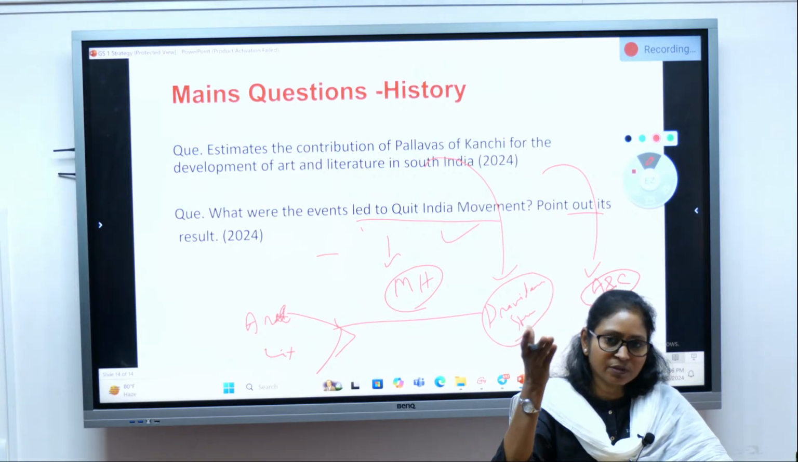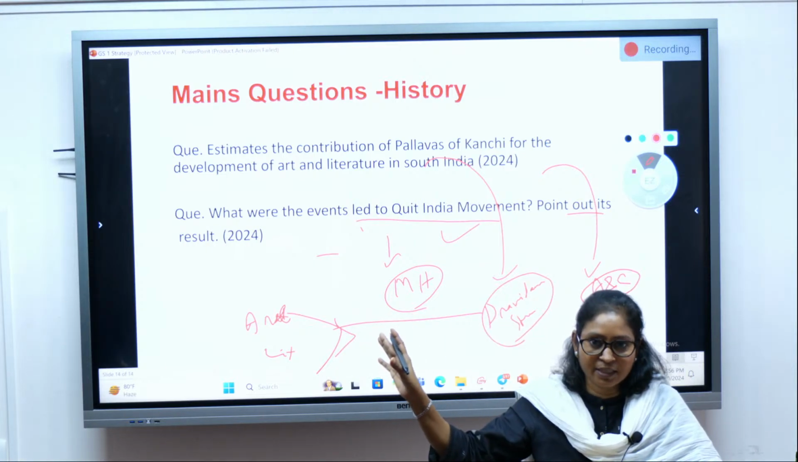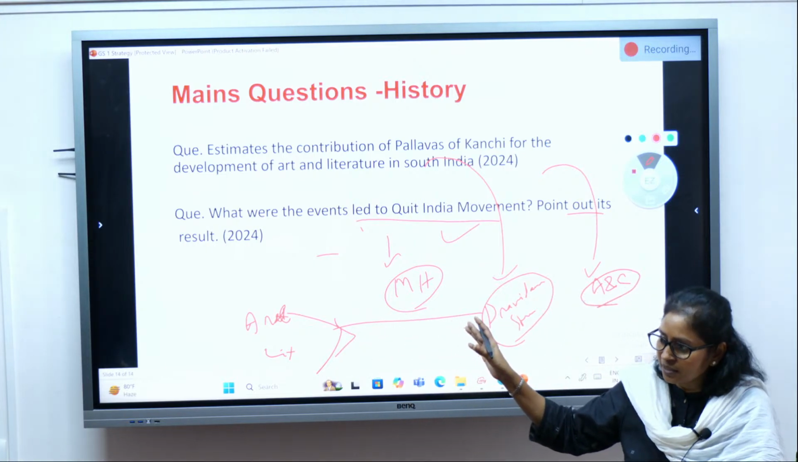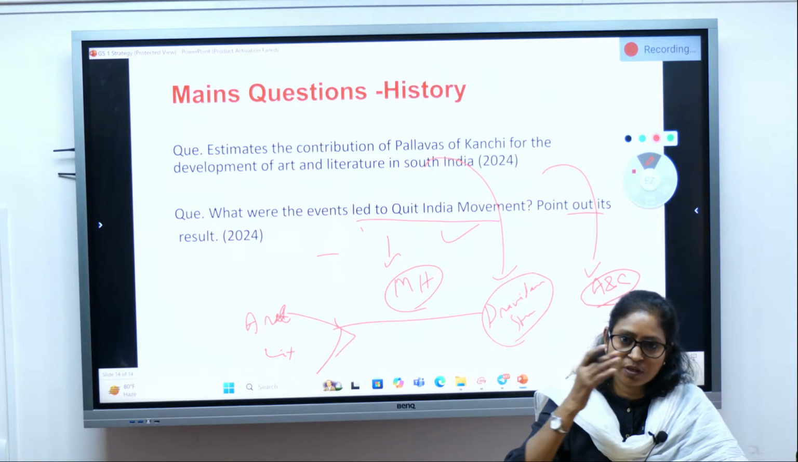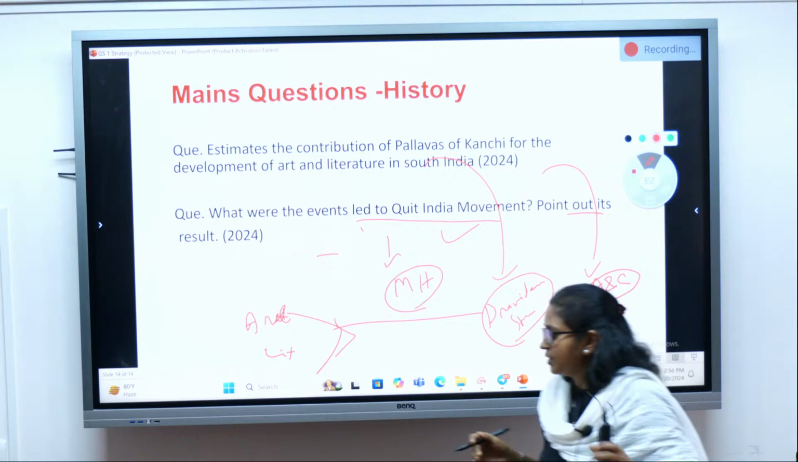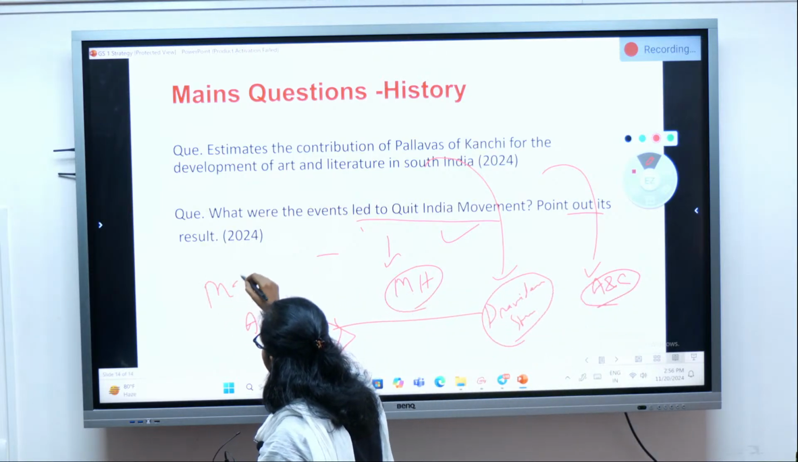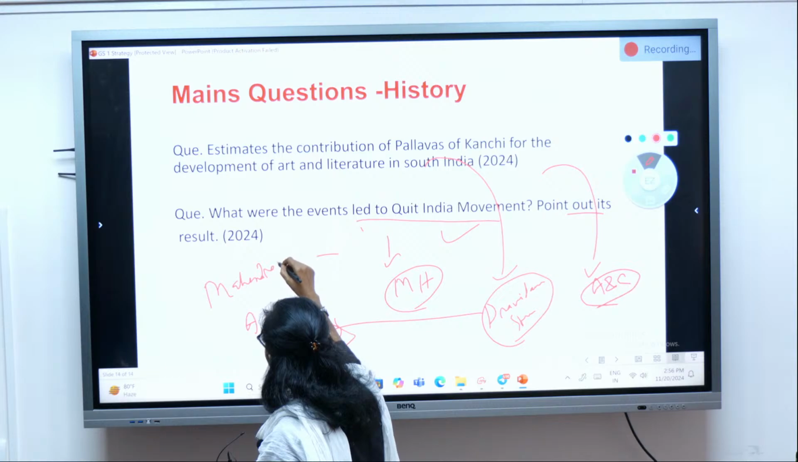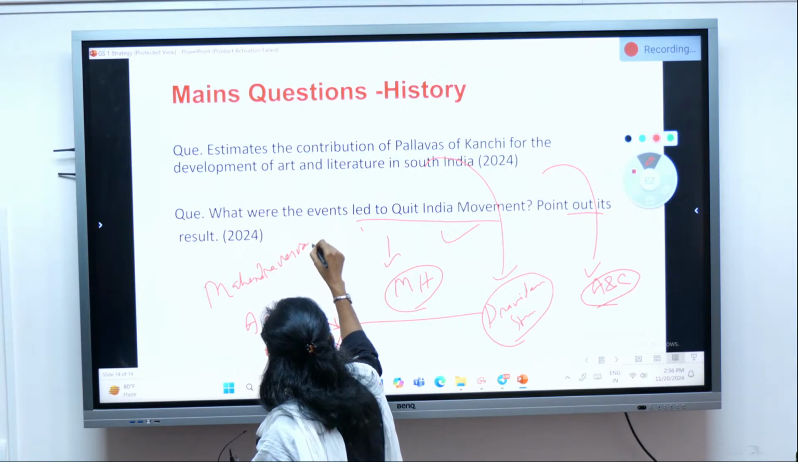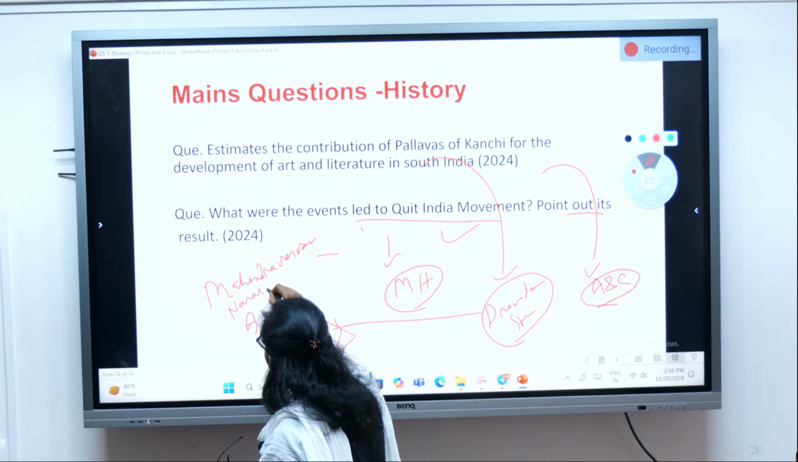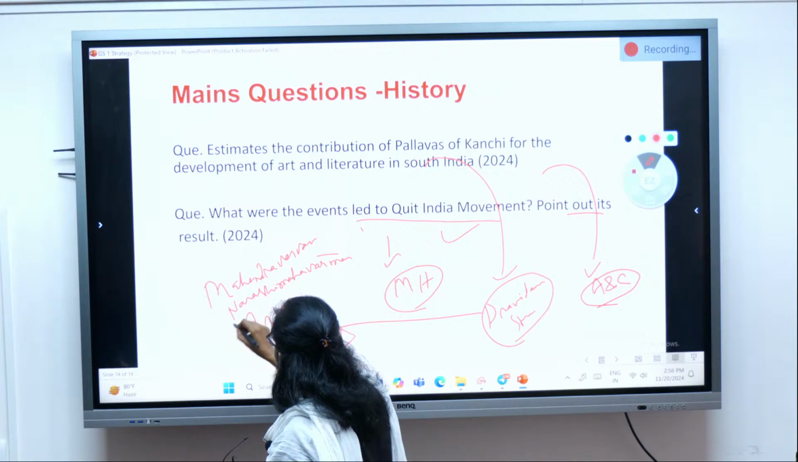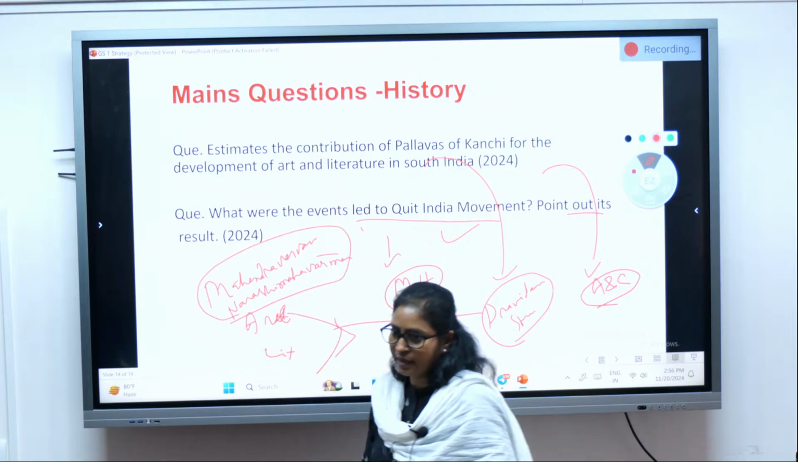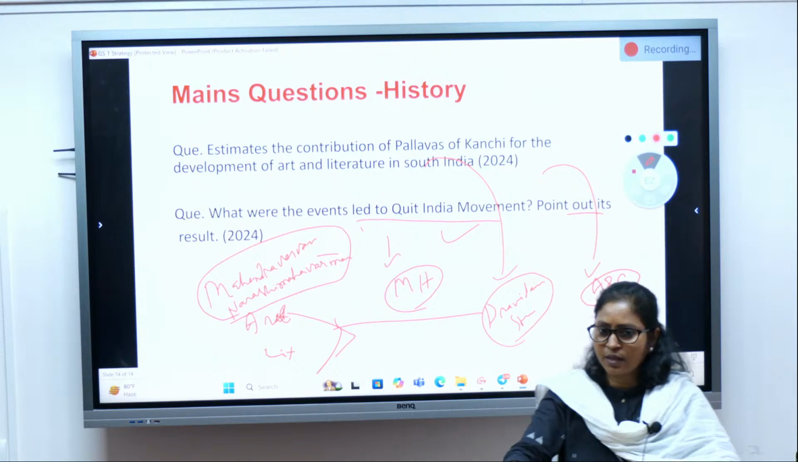Even if you would have studied for your prelims, still you will be able to write at least these points. And then in literature, you can mention they had significantly contributed to the development of Sanskrit and Tamil literature, particularly by the patronage of Pallava rulers Mahendravarman and Narasimhavarman. So they highly patronized literature and the development of Sanskrit and Tamil literature.